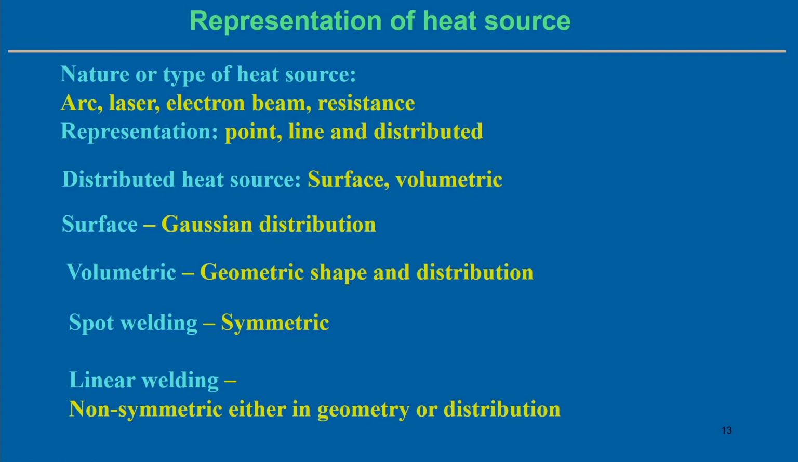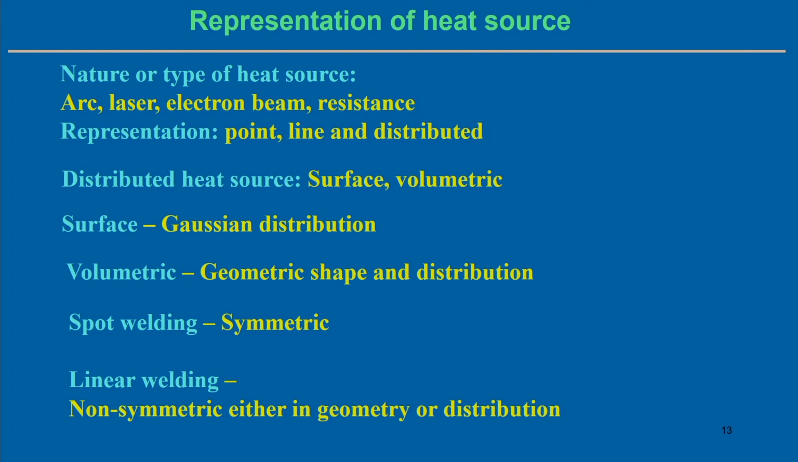Now, in general, representation of the heat source means the nature or type of the heat source. We can see arc, laser, electron beam, resistance spot welding processes, and in all these cases the heat source representation can be different. For example, in arc welding we normally expect the depth of penetration to be low, or the aspect ratio not much, and in laser welding normally the depth of penetration is much more as compared to the width of the structure.